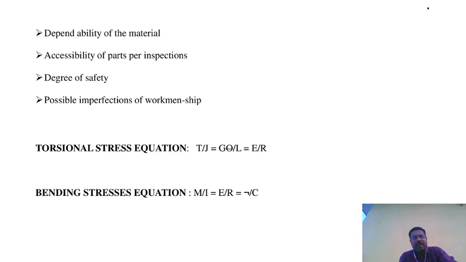Next, the bending stress equation: M/I = σ/y = E/R, where M is the bending moment, I is the moment of inertia, E is the Young's modulus, R is the radius, σ is the stress, and y is the distance from the neutral axis. The bending stress and torsional stress are very important for mechanical properties, because in each and every operation, shearing, bending, torsion, and compression occur because of the load applied, whether impact load, sudden load, or normal load. So it changes depending upon the materials.